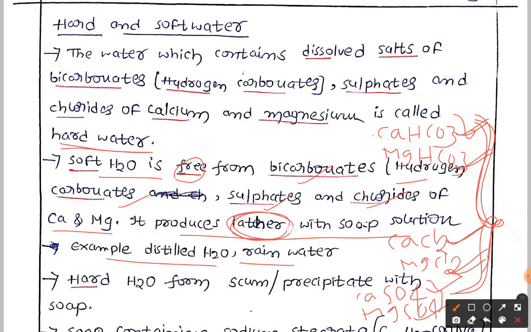Generally in our houses also we can see that. If water is very soft, you get foam very well. If it is not there, you are not going to get it, which indicates it is hard water. The best examples of soft water are distilled water and rainwater. In the lab we use only distilled water, not normal water.